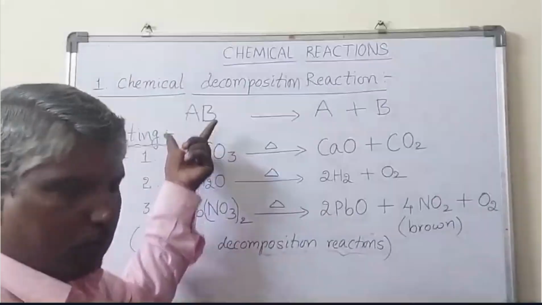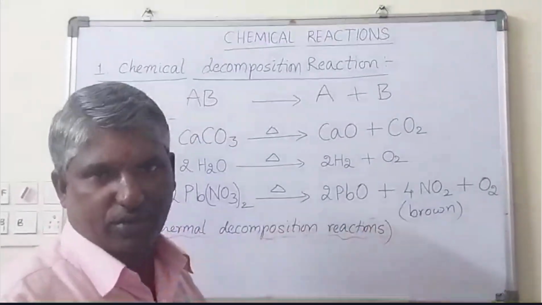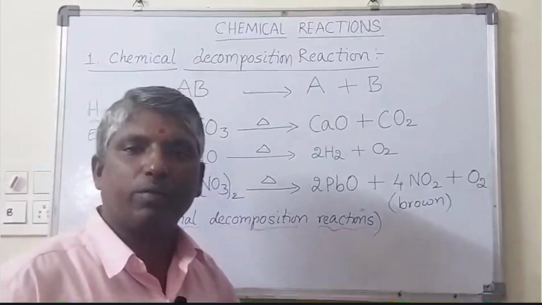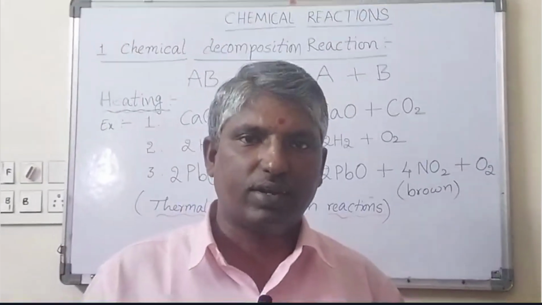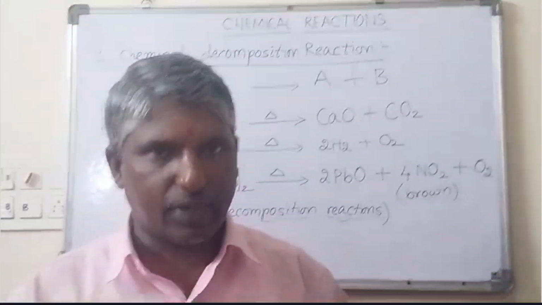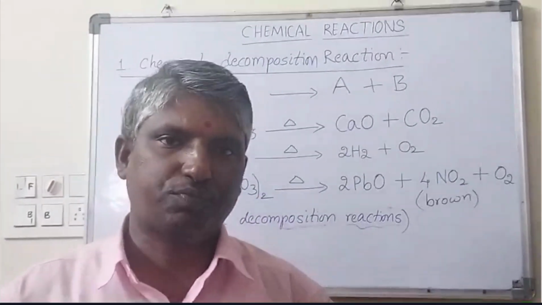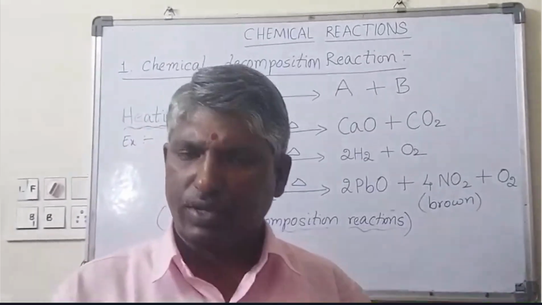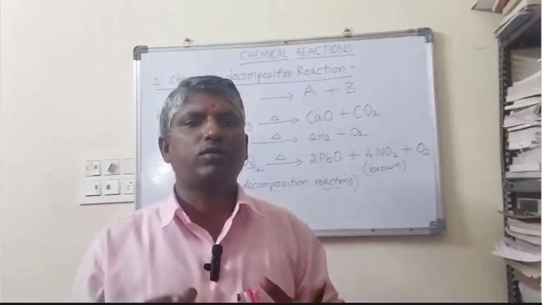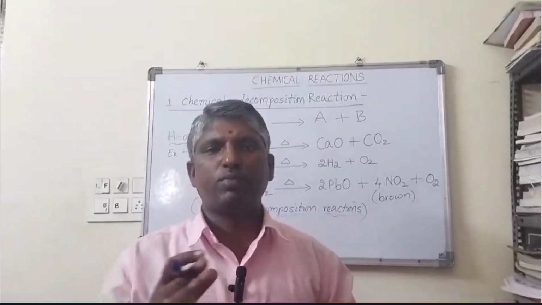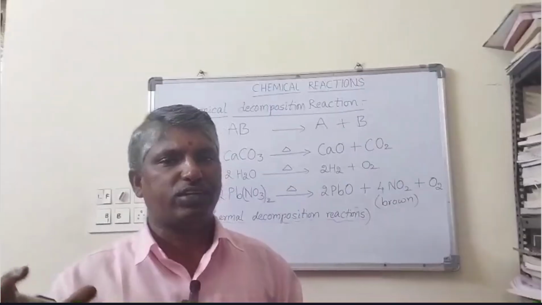When this compound is separated or divided into two or more substances, that is a decomposition reaction. Generally, decomposition reactions can occur using three different methods: heating, presence of sunlight, and using electricity.